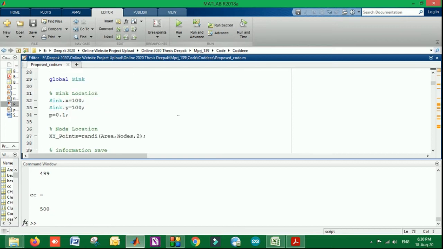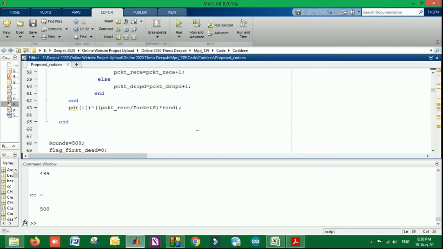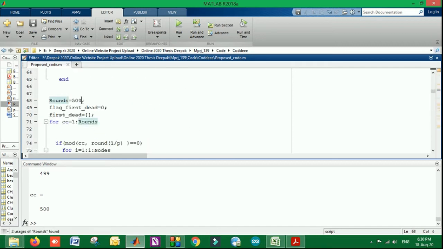I am running this code for only 500 rounds. For that, I am just entering the rounds over here. It is already set to 500, and at the end I will show you the results. Those are already saved, because if I run it for a large number of rounds it will take too much time and the video will be lengthy, and nobody wants to waste time watching that many rounds. So let's have a look at what is happening.